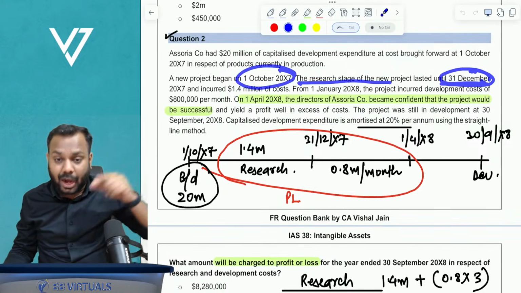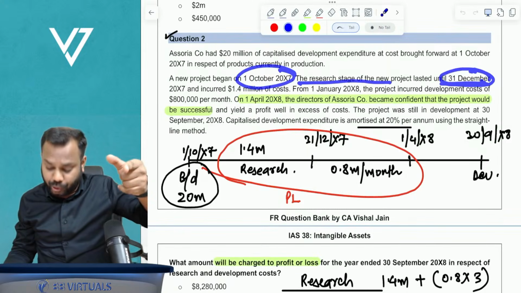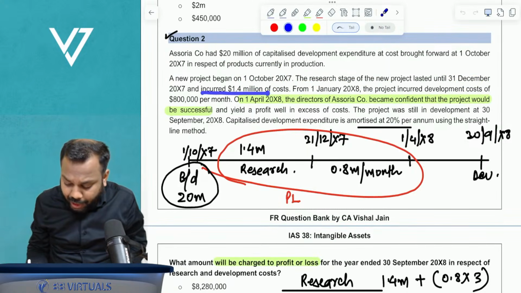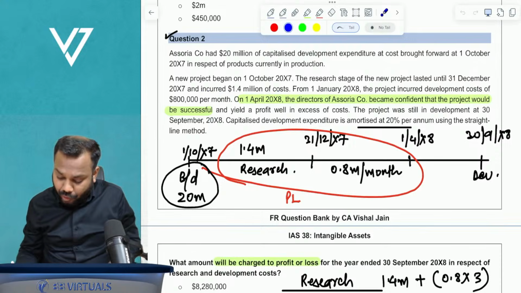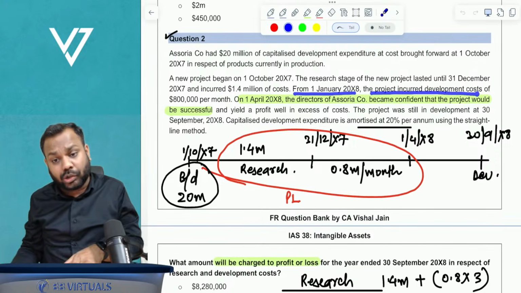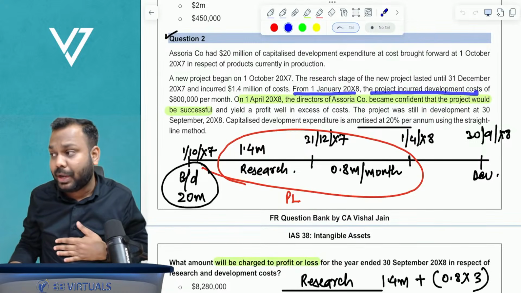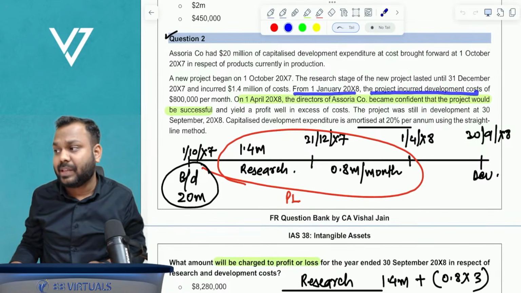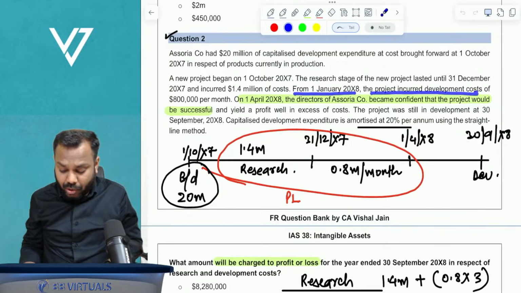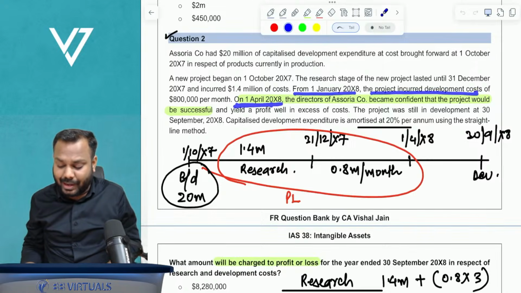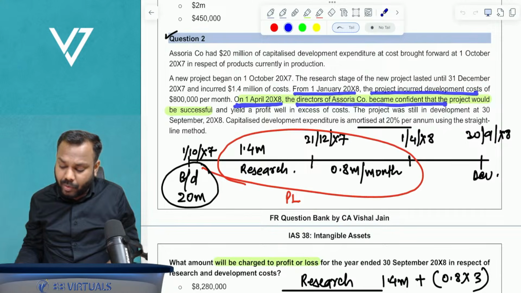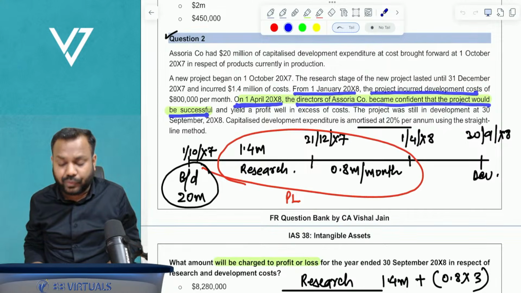But now see, how is the question trying to confuse you? And incurred 1.4 million of cost from 1st January 2008, the project incurred development cost. Now, as a student, you will say, oh, development cost, let's start capitalizing. Now, from 1st April 2008, the directors of Asoria became confident that the project would be successful.